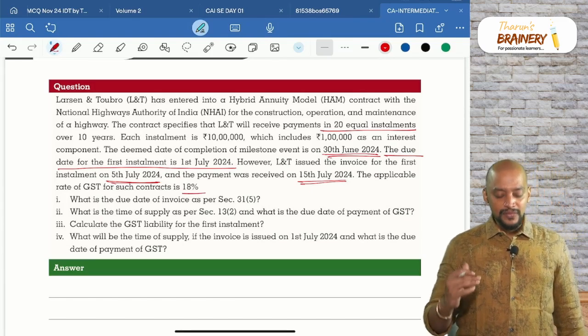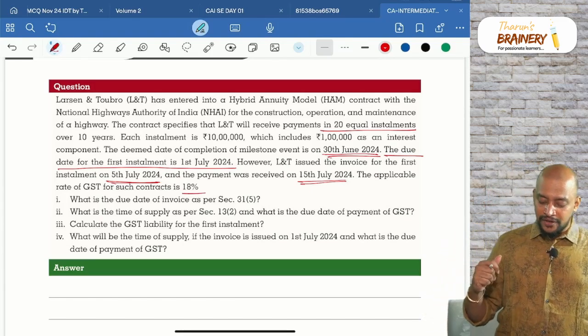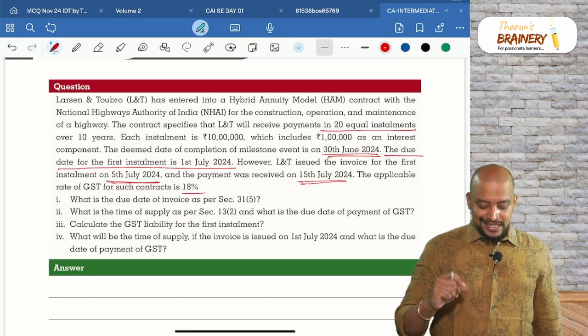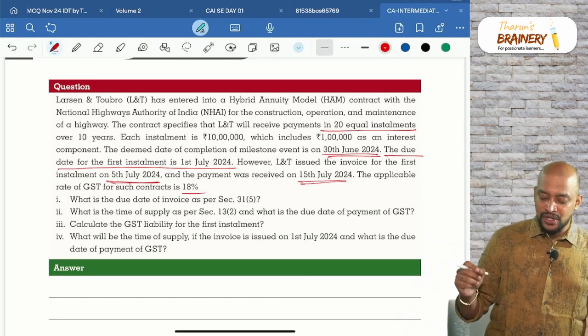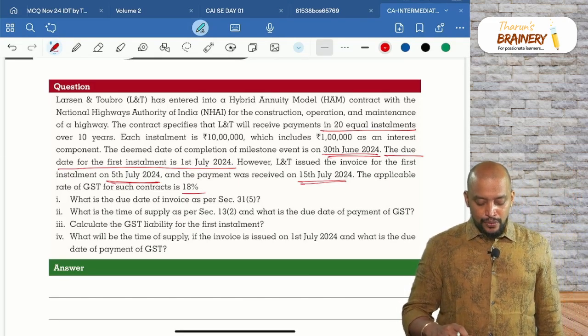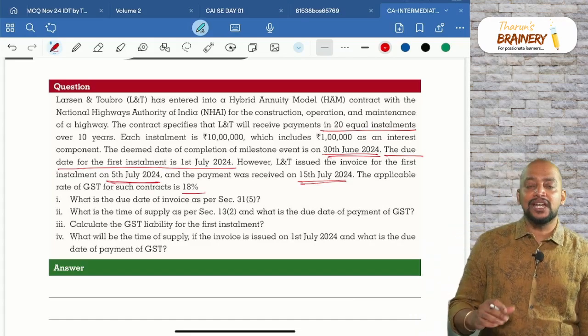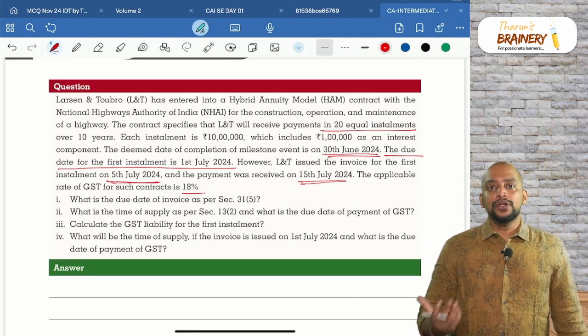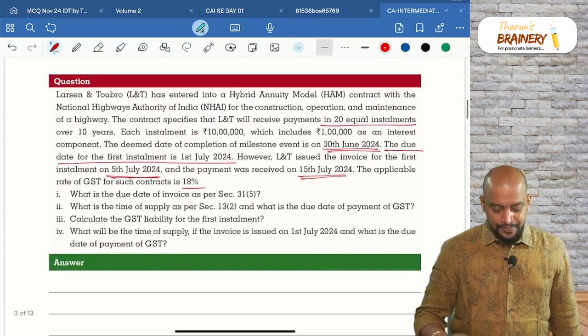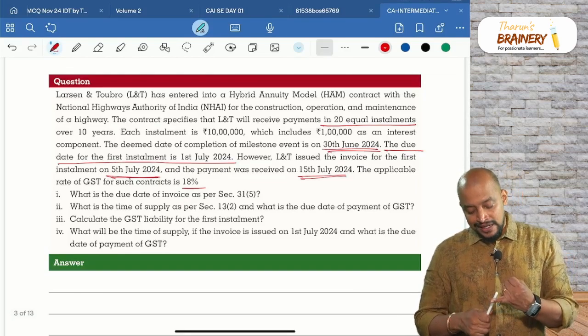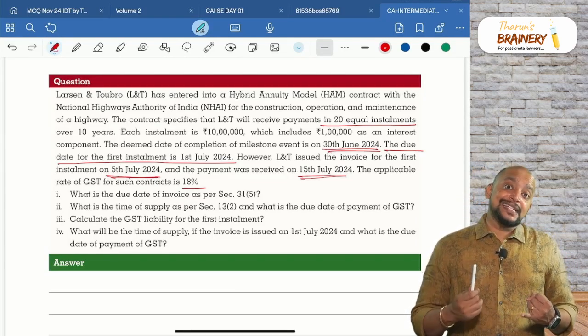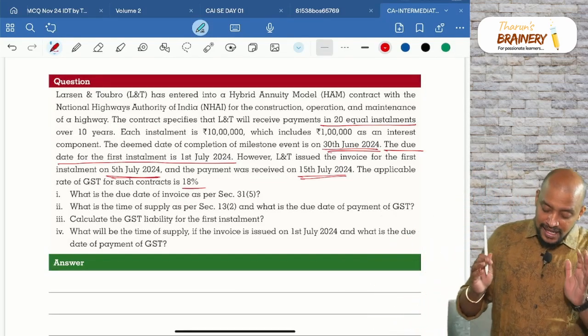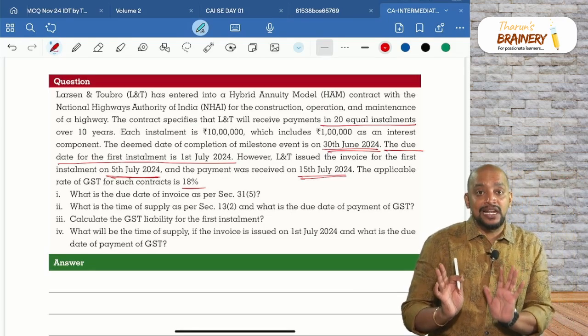Okay. Now, what is the due date of invoice as per section 31 subsection 5? First, is the due date of installment ascertainable from the contract?